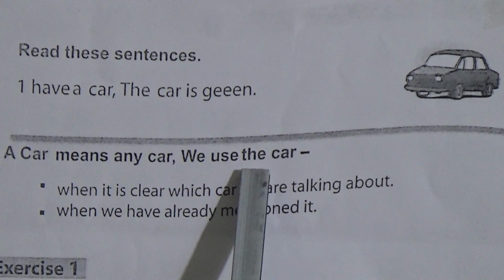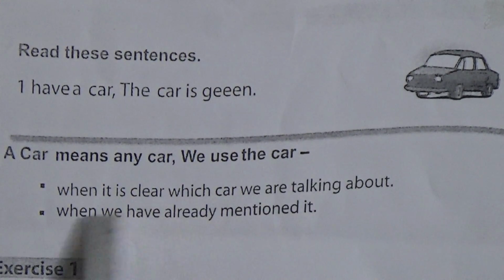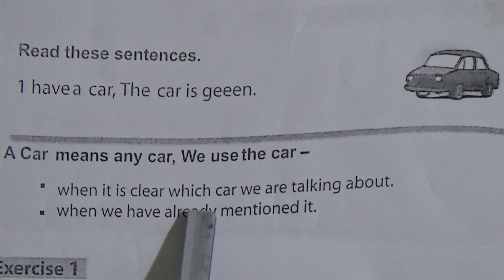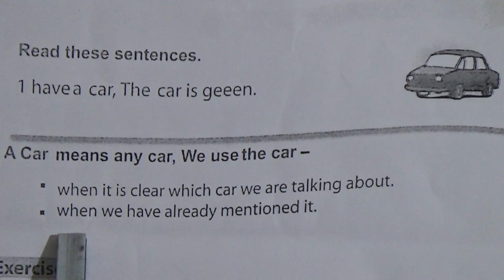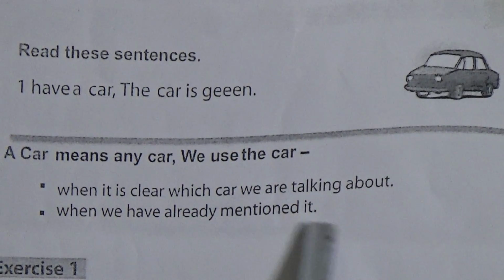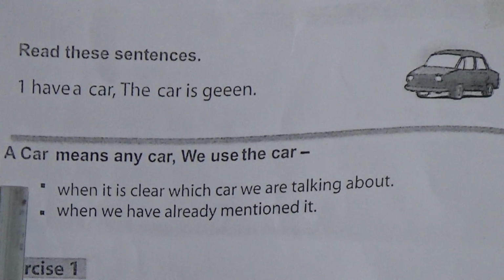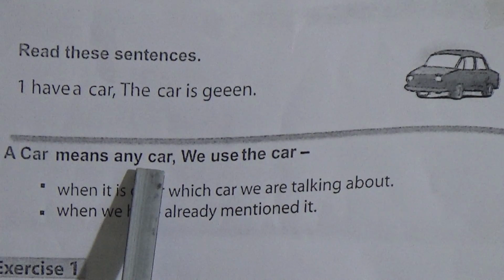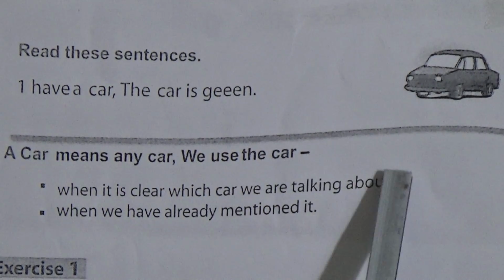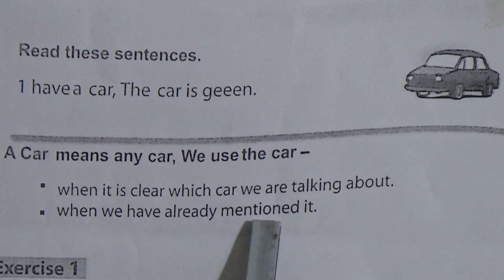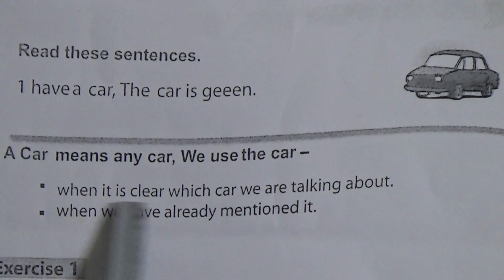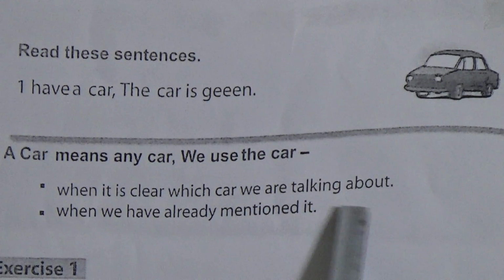We use the car when it is clear which car we are talking about, when we have already mentioned it. A car means any car, but the car means we have already known about it, and it is clear which car we are talking about.